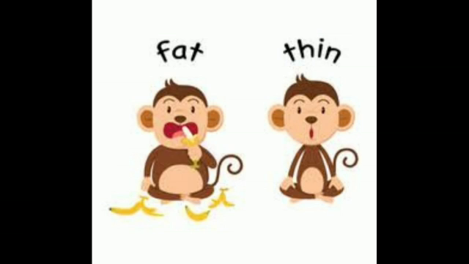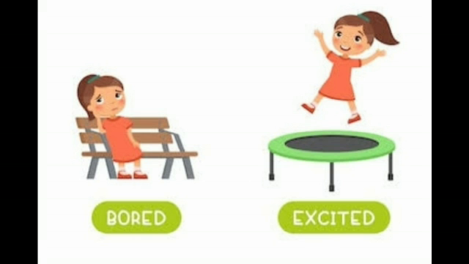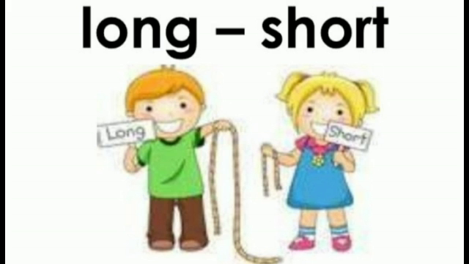And then we will see another one, bored and excited, that is the feeling. One girl is bored and the other girl is excited. So the antonym of bored is excited. Now we'll see size.